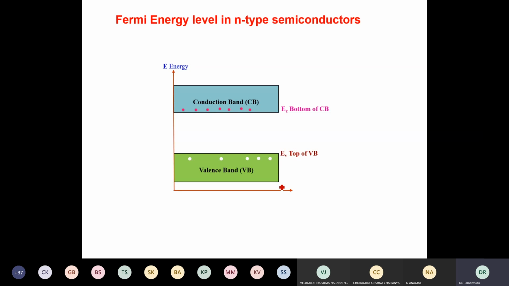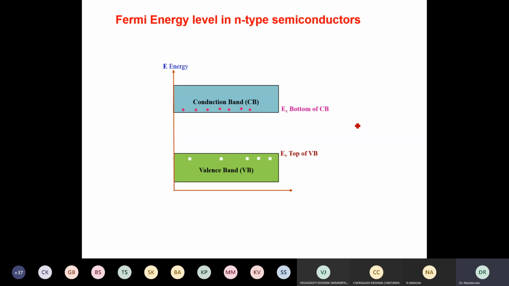Now, pentavalent atoms are ready to donate one electron. If they are donating one electron, that electron will exist as a free electron, and that should be in the conduction band. Therefore, if I add pentavalent impurity atoms or donor impurity atoms, they are donating electrons. So these electrons should go into the conduction band.